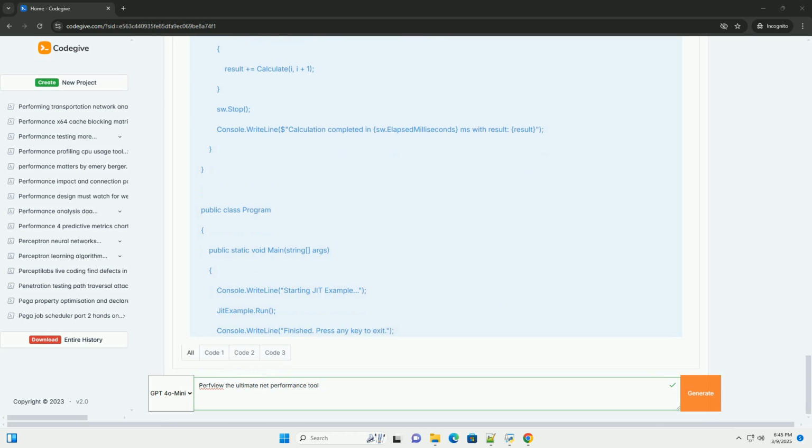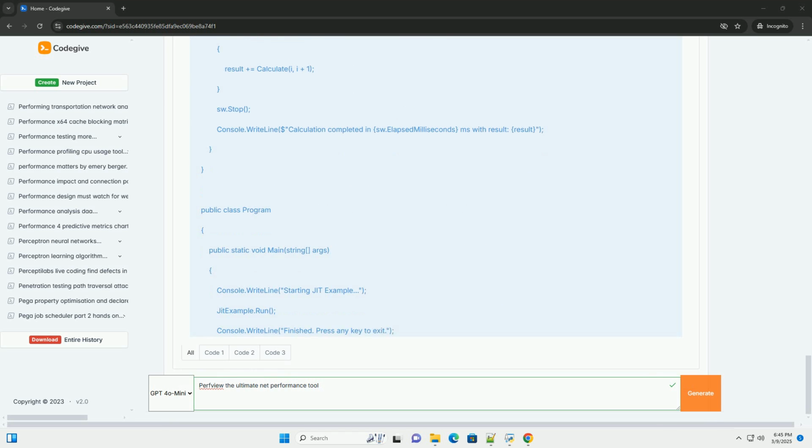You'll likely see a high inclusive samples percentage for methods related to locking, for example System.Threading.Monitor.Enter. 6. Optimize. Reduce lock contention by using finer-grained locking, lock-free data structures, or alternative synchronization mechanisms, for example SpinLock or ReaderWriterLockSlim.